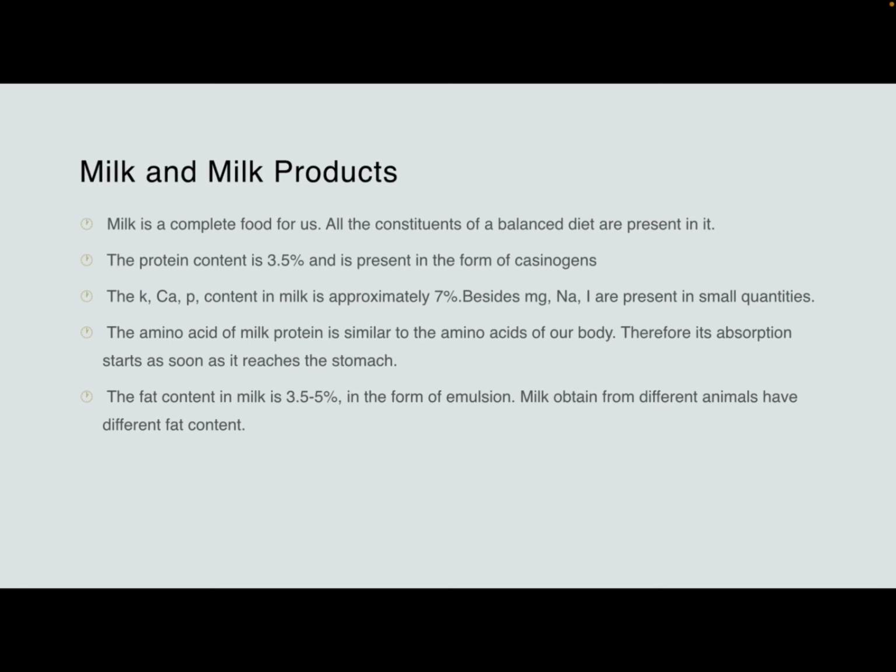And the fat content of milk is 3.5 to 5%, and it is present in the form of emulsion. Milk obtained from different animals has different fat content, and on the basis of fat content we generally classify the milk as whole milk, tone milk, double tone milk, skim milk, etc., based on the fat and the SNF, that is the solid not fat content.